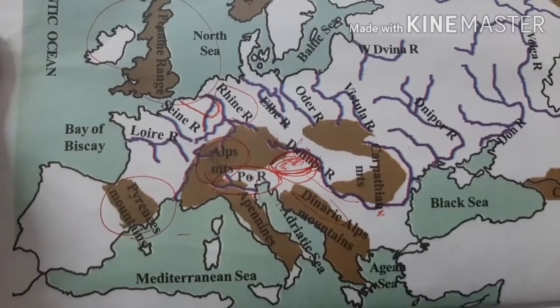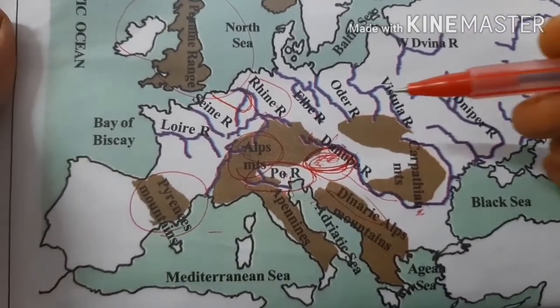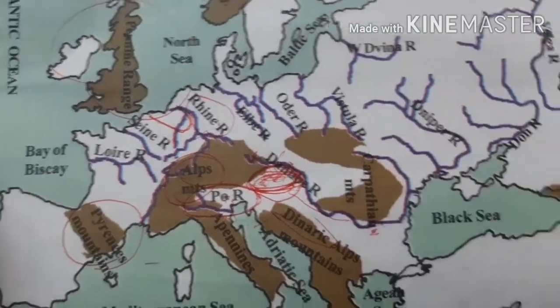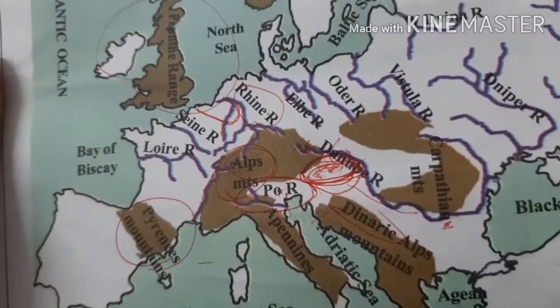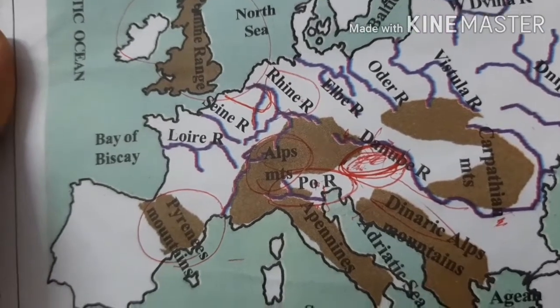Next question is, name the countries through which river Danube flows. River Danube children. The countries are Slovakia, Austria, Hungary, Romania, and Ukraine.